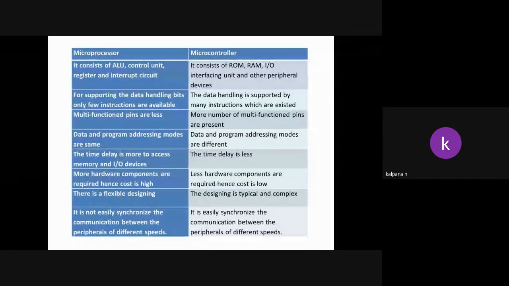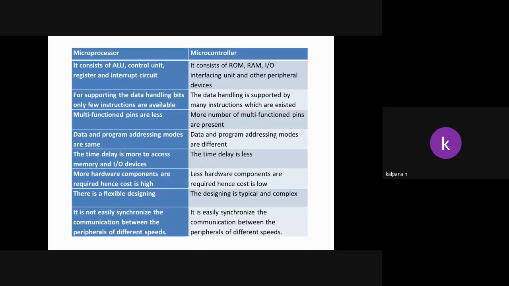But here, the same IC chip consists of the processor, that is the CPU, some registers, input/output devices, memory, clock generator, interrupts, timers, counters, everything. So here the designing of the controller kit is complex and typical. Why? So many tools, so many devices are required.